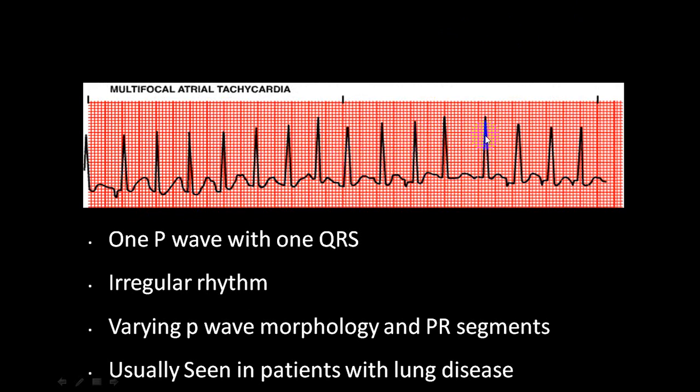But all QRS complexes are identical, and each QRS complex is preceded by a P wave of a different shape. So one P wave for one QRS, irregular rhythm. P wave morphology is different. PR segment is different. PR interval is different. This is very commonly seen in a person with COPD.